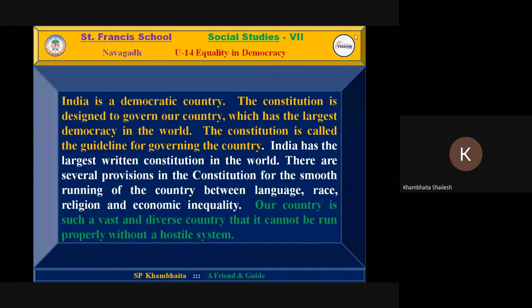As we know, India, our country, is a democratic country. Here we elect and select our government. Our constitution, the constitution of India, is the largest written constitution of the world. This constitution is a group of rules to administrate the country.